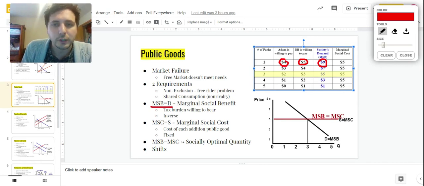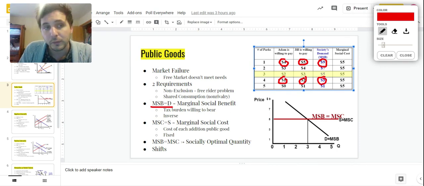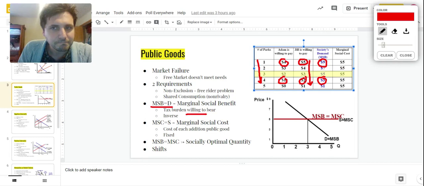If we look at 4 goods, right? For 4 of these parks, Adam is willing to pay $1. Jill is willing to pay $2. So total, they're willing to pay $3 additional for the 4th park. That's marginal social benefit. They believe it is valued at that much money. So it's just the combination of all of the tax burden. And this has an inverse relationship, right? As we get more and more parks, quantity goes up. The amount that we're willing to pay goes down.